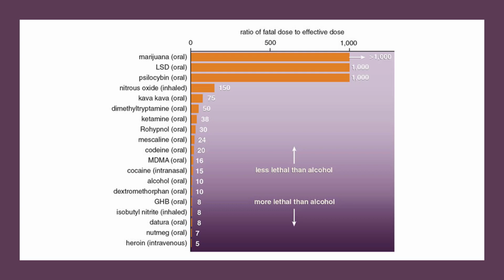Nutmeg is dangerous not because a small amount can kill you, but rather the dose at which nutmeg is hallucinogenic, which is why it's sometimes used as a recreational drug, is really large. People consume large quantities of nutmeg to get that high, and it turns out that the level at which the drug produces the high is super close to the dosage at which it can kill people.